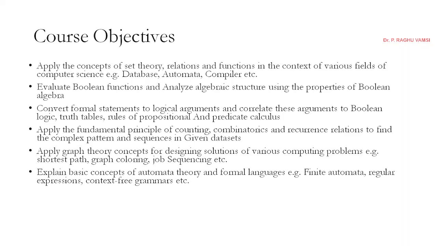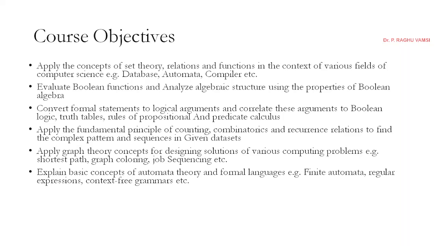Next one we are going to see is convert formal statements to logical arguments and correlate these arguments to Boolean logic, truth tables, and rules of propositional and predicate calculus. Just now I have given you an example. Here the robot has to recognize what the object in front of it is. If the object is a person, and if the person says hello, then the robot has to reply with hello. So this is a normal statement, and this statement must be converted into formal form with logical arguments, correlating these arguments to Boolean logic.